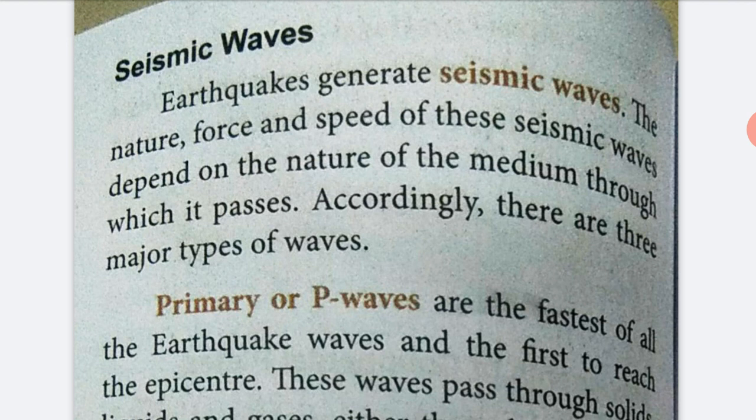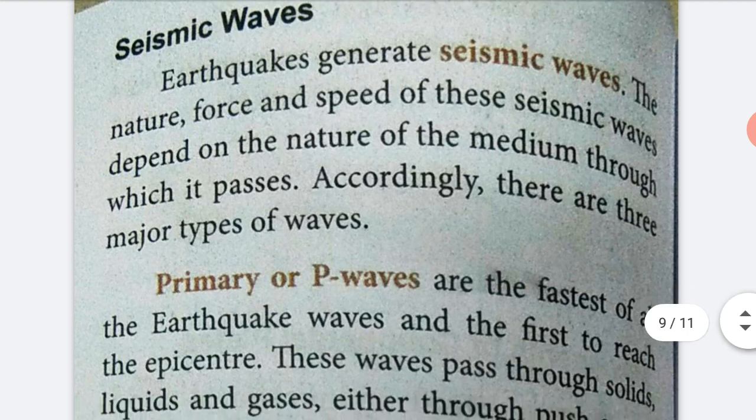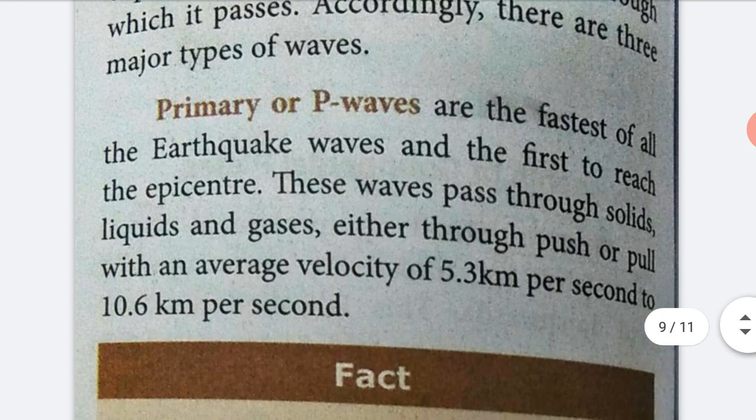What are they? Primary or P waves, secondary or S waves, and surface waves or L waves. You see them one by one. First of all, primary waves or P waves.